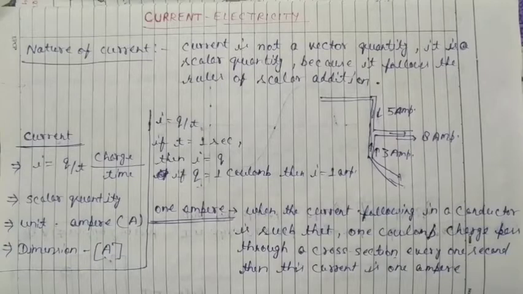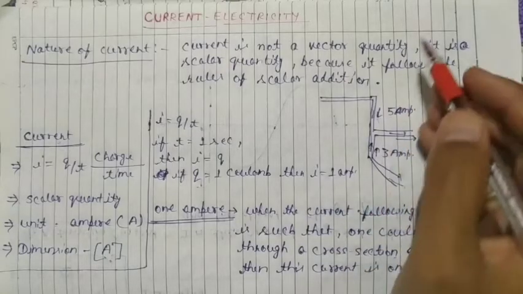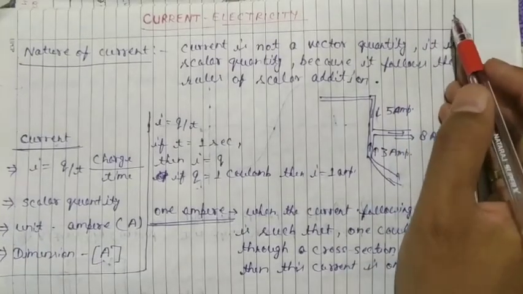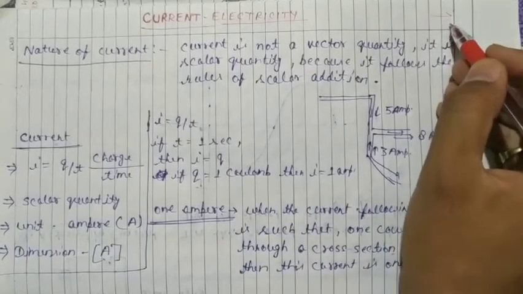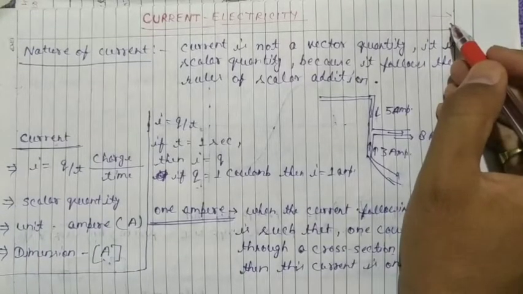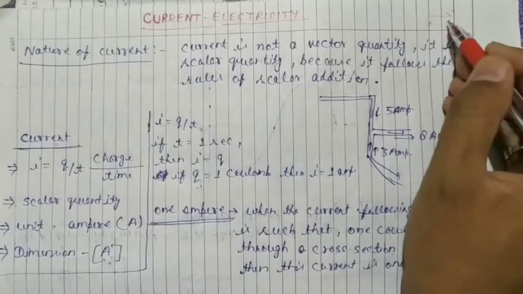In a conductor, current will flow in this direction, or current will flow in this direction.